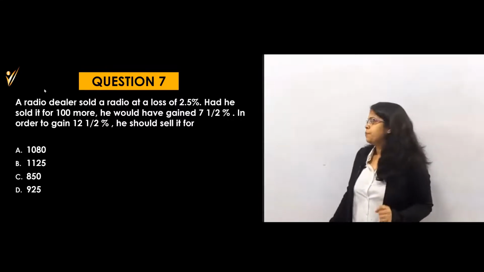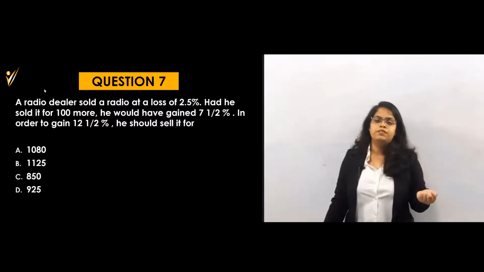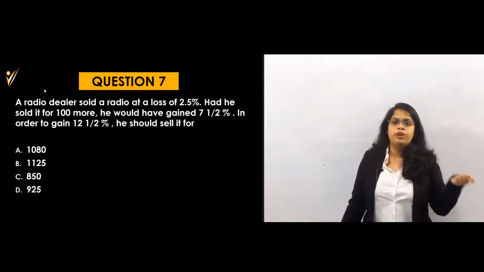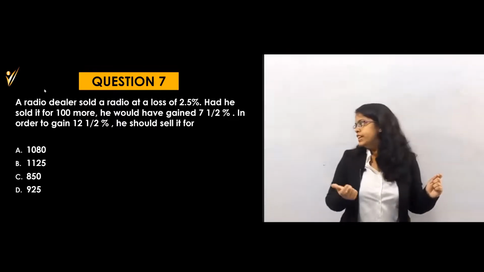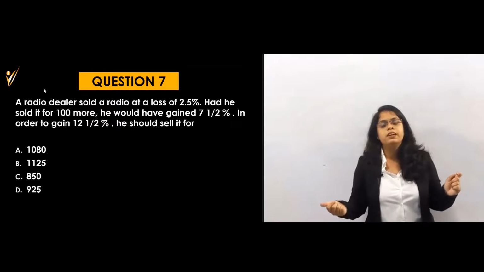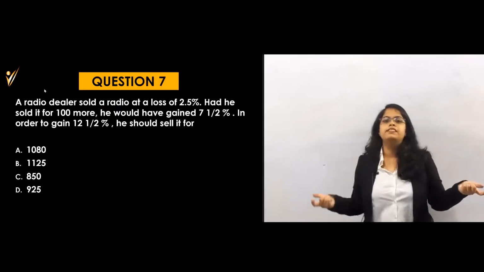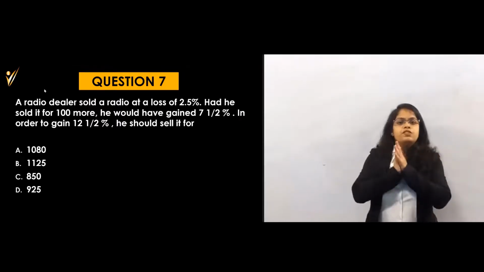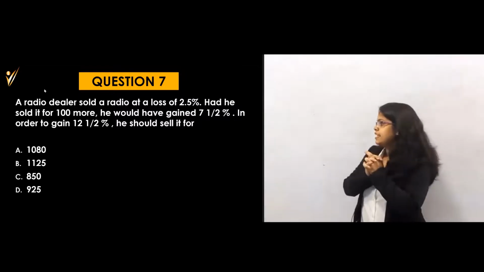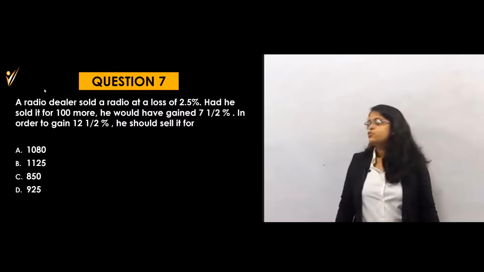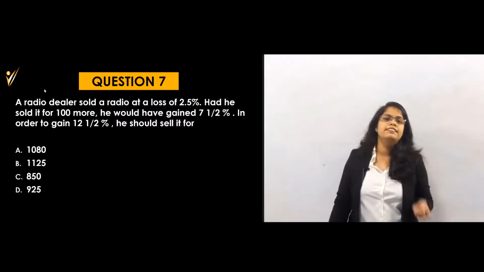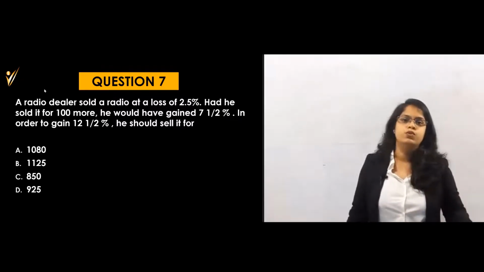Because exactly what is happening, initially there is a 2.5% loss. That means minus 2.5 will be there. And after that, there is a 7.5% profit. Minus 2.5 and plus 7.5, that means there is a difference of 10. But what are they saying here? 10 rupees difference, but here they are saying that 10 is equal to 100. That means my 100 is equal to 1000, means my cost price is 1000 rupees.